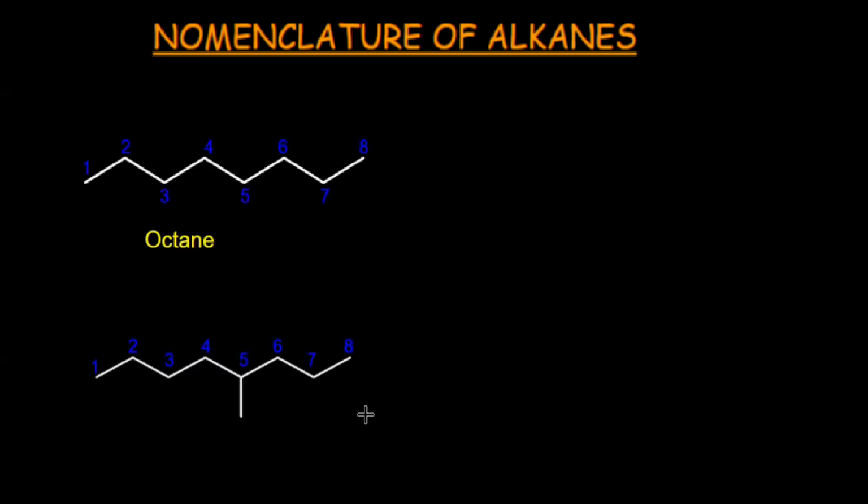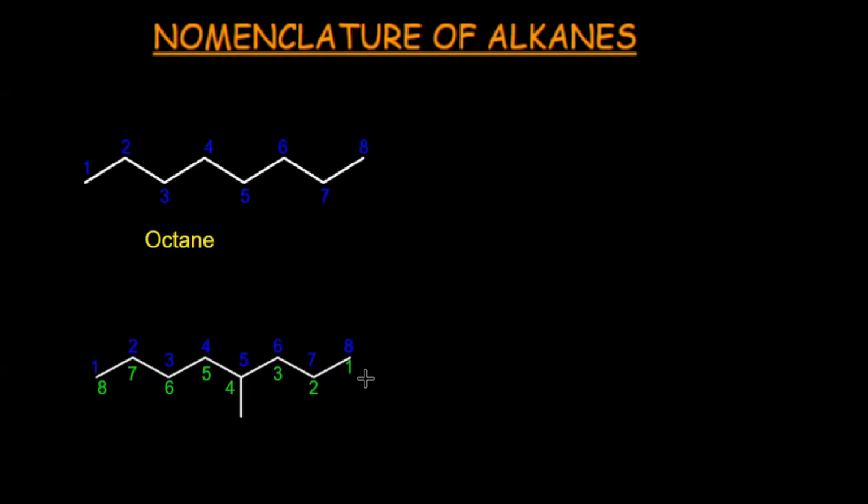Students, numbering can be started from the right side. Let's start the numbering from the right side. 1, 2, 3, 4, 5, 6, 7, 8. Right? Which order of numbering is correct? Either blue or green. This is the second rule of IUPAC nomenclature. First, you have to select the longest chain. Second, numbering would be started from the side where the substituent finds the lowest locant.